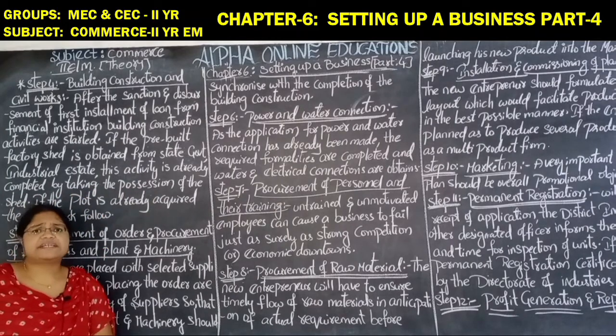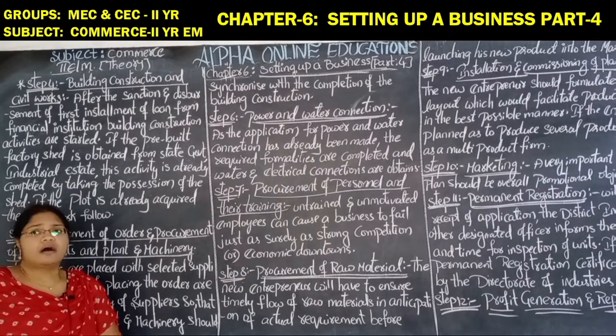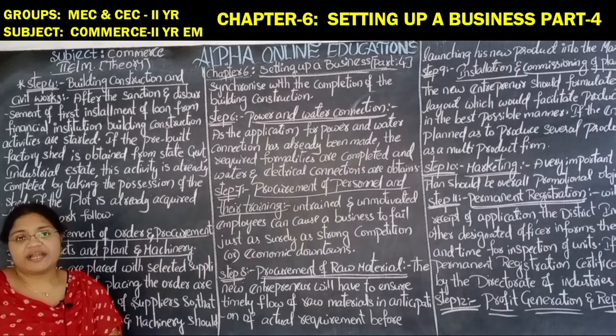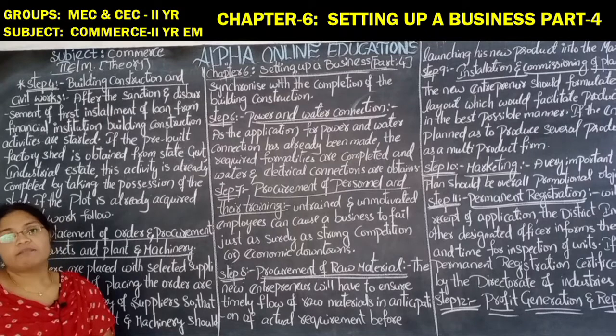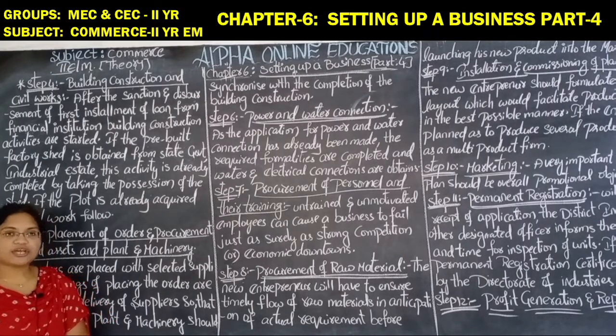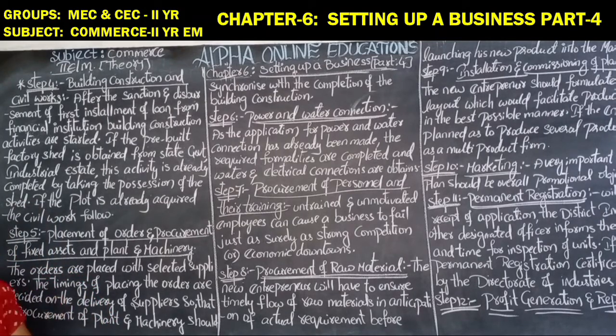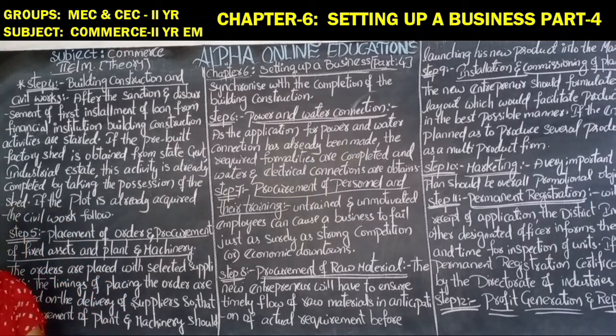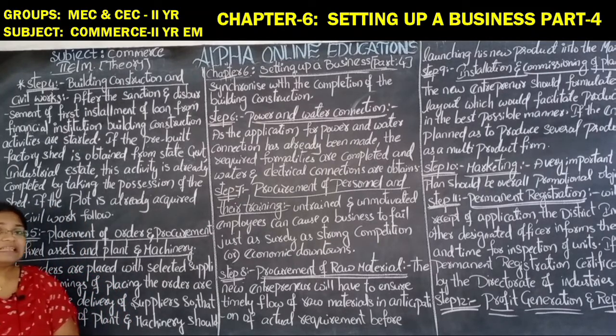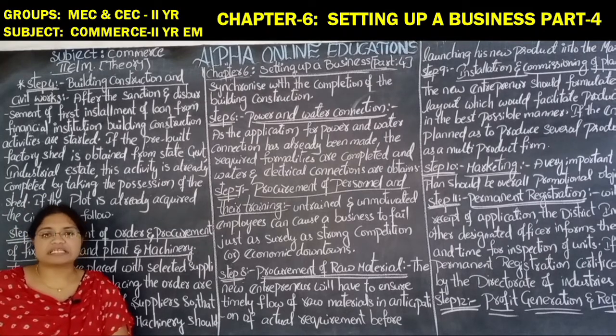Means in order to occupy that shed, the entrepreneur takes possession of it. So if you are getting the industrial shed from the state government or state industrial estates, in that case there is no need to go for the civil work.